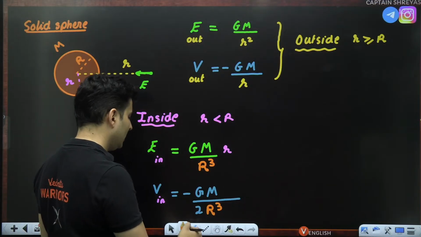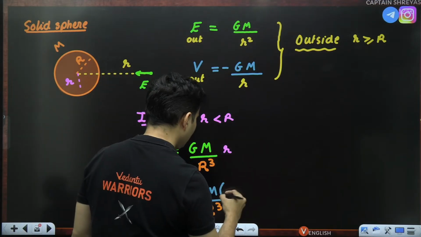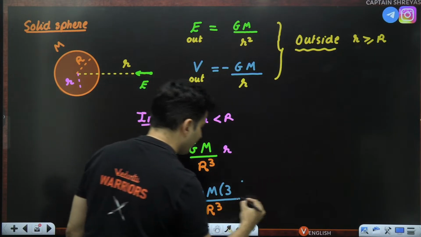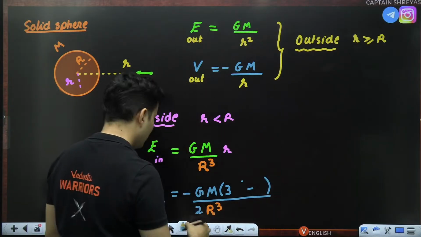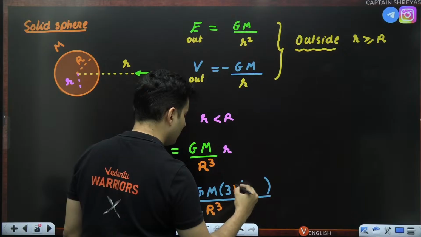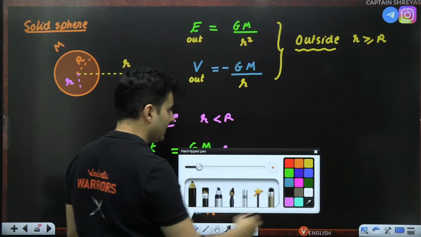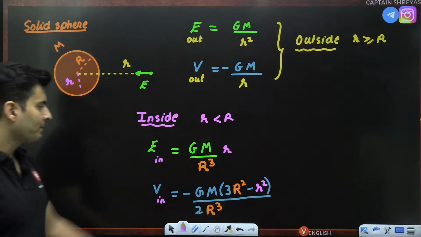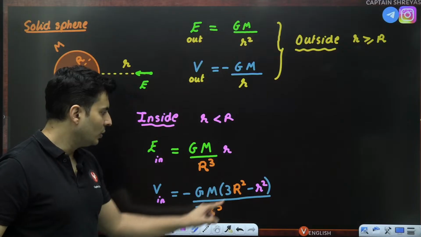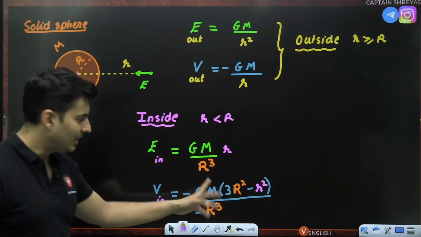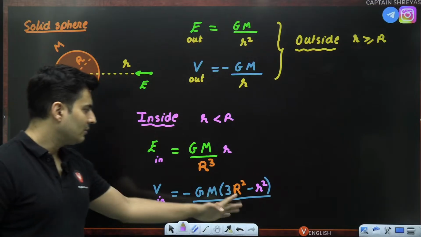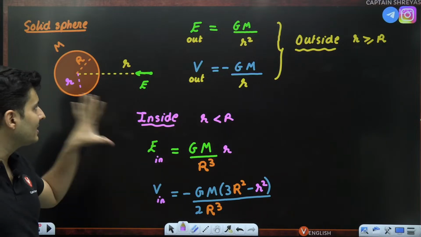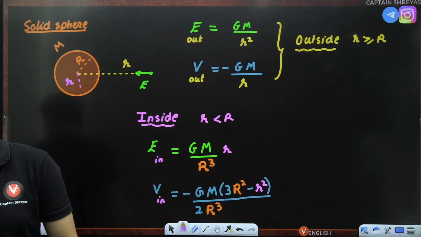And on the top, you will have 3 times R square minus small r square. This is what the number is. 2, 3, 3, 2. 2 power 3, 3 power 2. That's how you can remember this formula. Otherwise, it will look confusing. So this is the gravitational potential which is there inside that solid sphere.